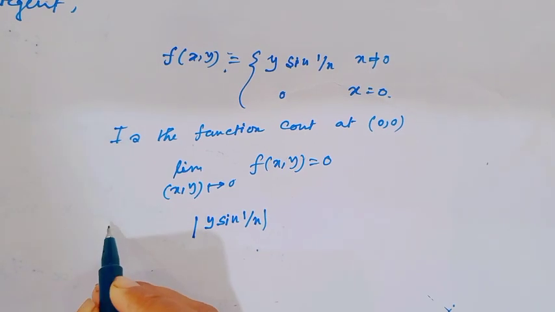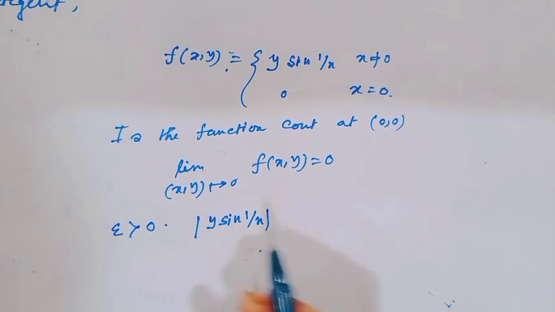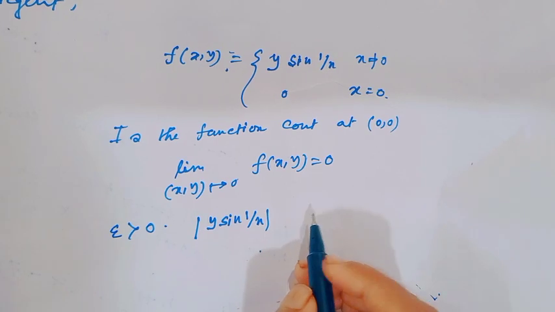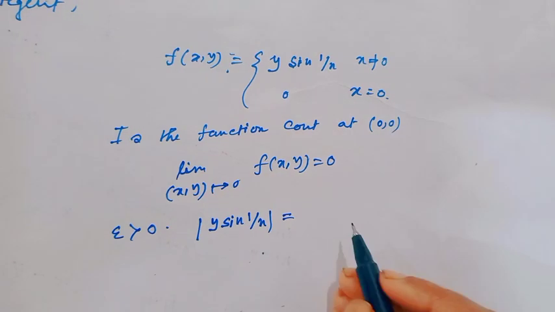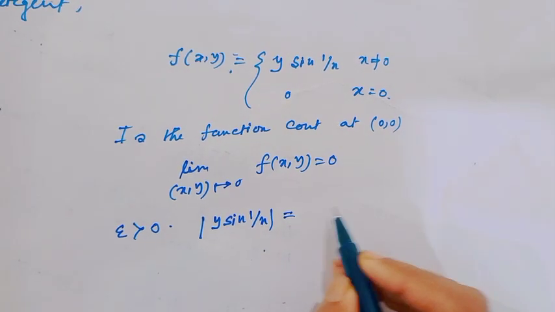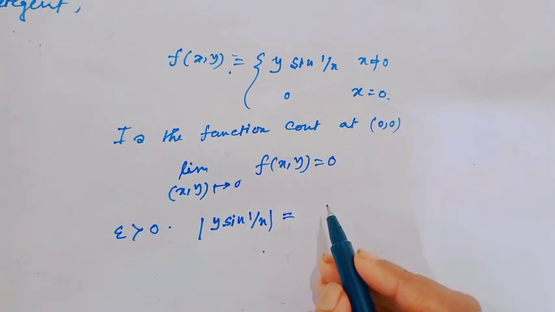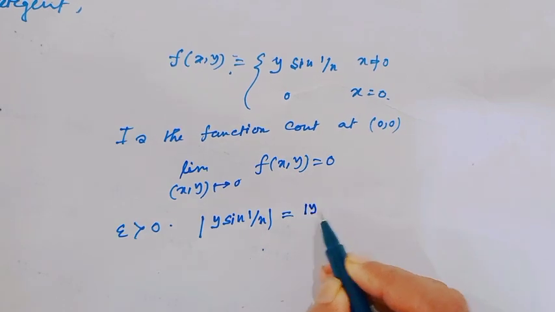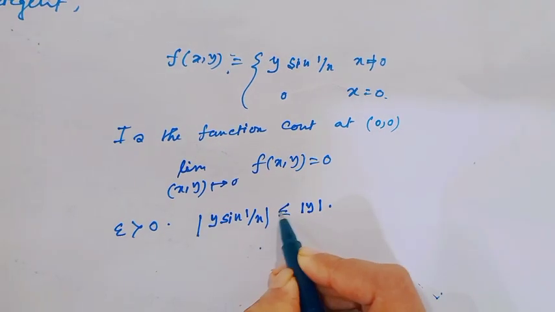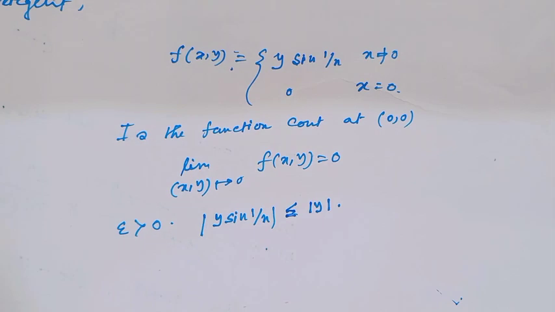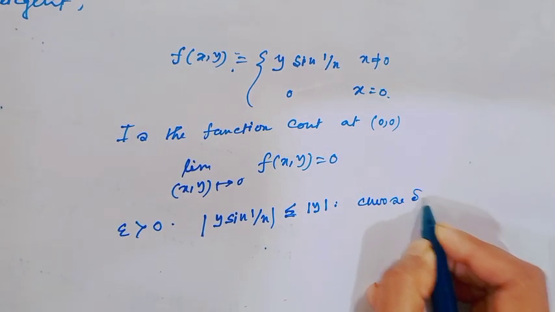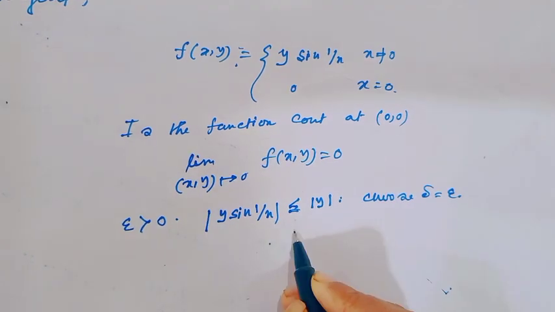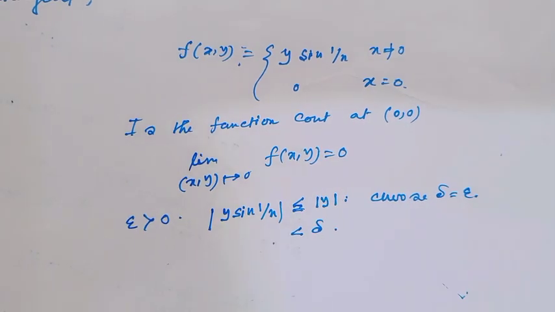Choose epsilon greater than 0. This is obviously, sin(1 over x) is always less than or equal to 1. That means this value is less than or equal to the absolute value of y. Now choose delta equal to epsilon, because this value is less than delta.